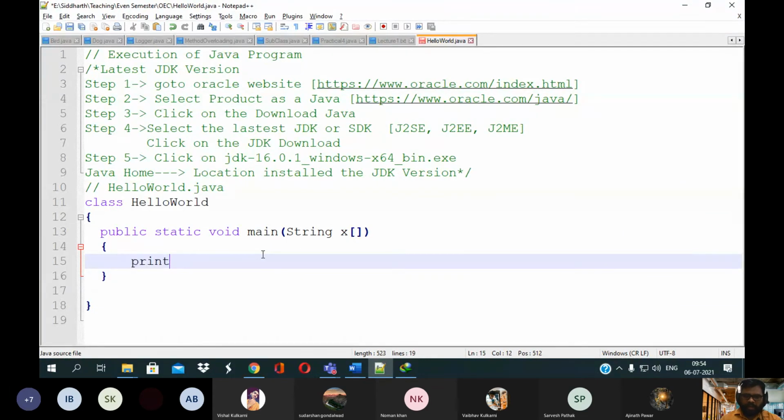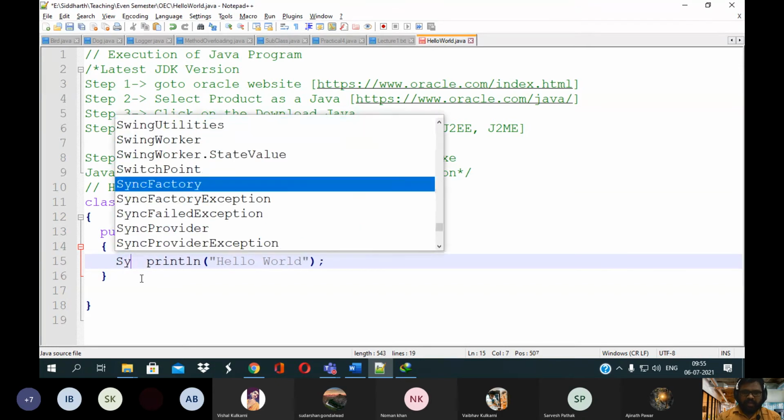So this is the println. This println method is used to display the content on your console. Here we are trying to write hello world. Within this double quotation, whatever you have written will be printed on the console. Console means your terminal or command prompt. Okay? So this println method is defined under the class System.